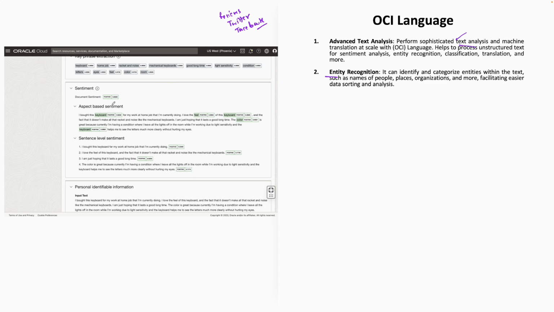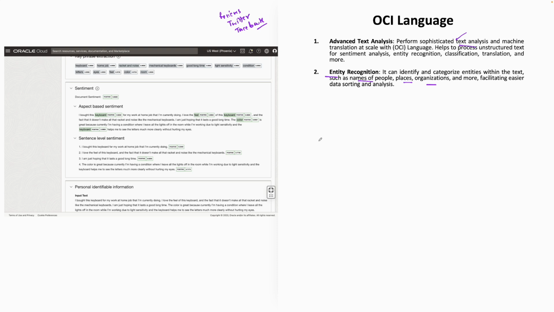Let's say this is a complete text. From this text, it can get several entities. What specific entities are you talking about? Are you talking about names of people, places, organizations, which helps in data sorting and analysis?